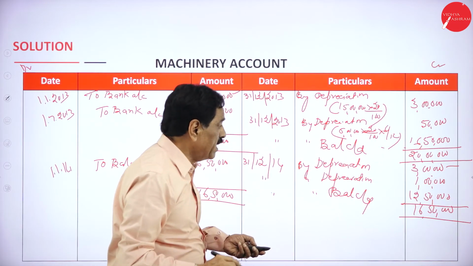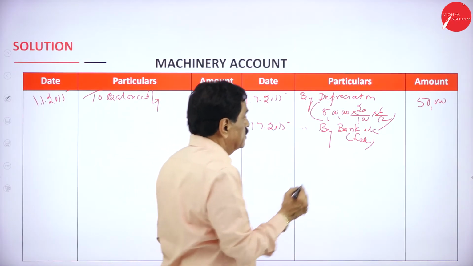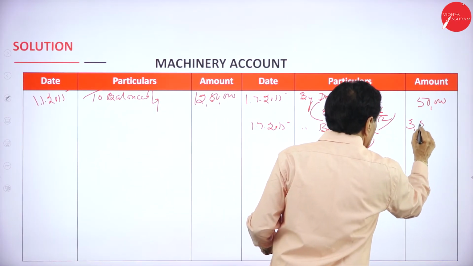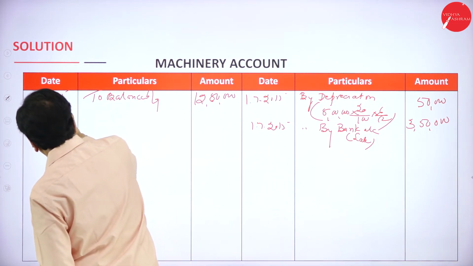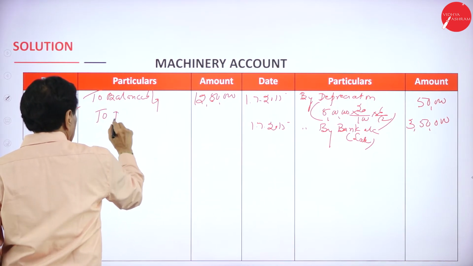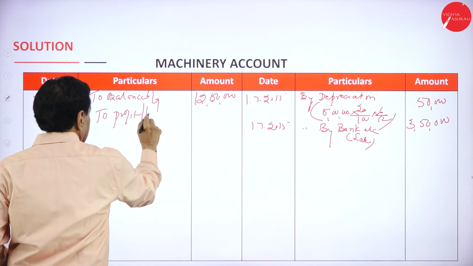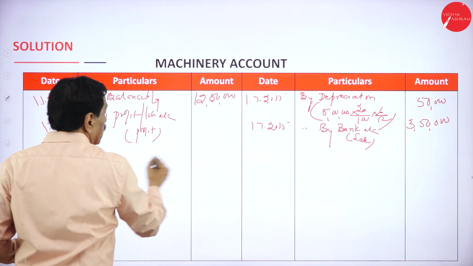Sale for how much money? See that? Sale is 3,50,000 at a profit of 50,000. 1/7/2015 to profit and loss account, in the bracket profit 50,000.